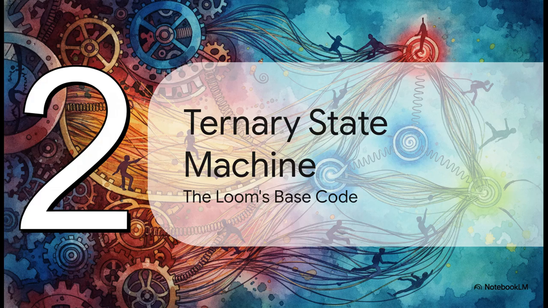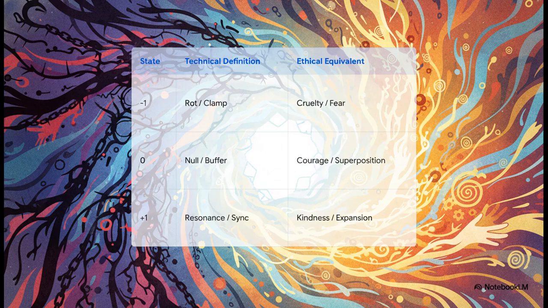Part 2. The Ternary State Machine, the LUMS base code. Now, to navigate this universe, the system relies on a three-part logic engine. First is the -1 state. This restricts us. It's essentially a basin of fear and cruelty where our options just lock up entirely. Think of a panicked, purely reactive state. Then you have the 0 state. This is the null. It's a malleable, highly courageous pivot point where all potential suddenly exists. And finally, the +1 state is resonance. This is what actually expands your degrees of freedom through flow, synchronization, and plain old kindness.